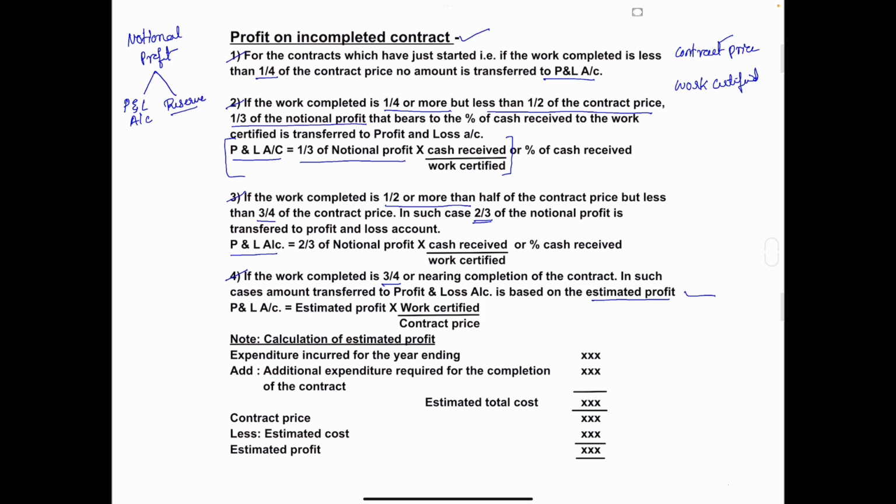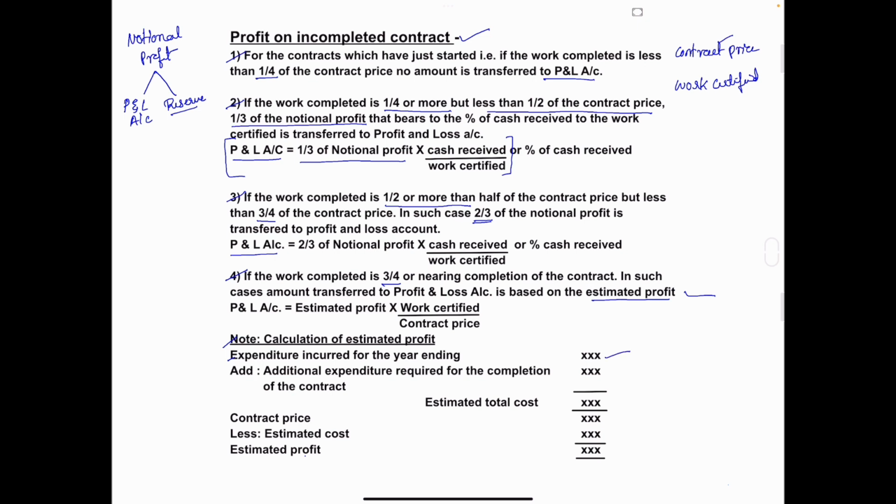On the basis of that, we have to calculate the estimated profit. So here is the note to calculate the estimated profit. Calculation of estimated profit: first, you have to take expenditure incurred for the year ending.